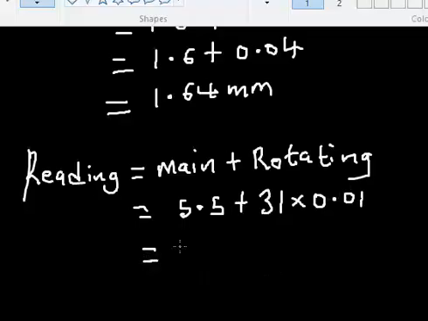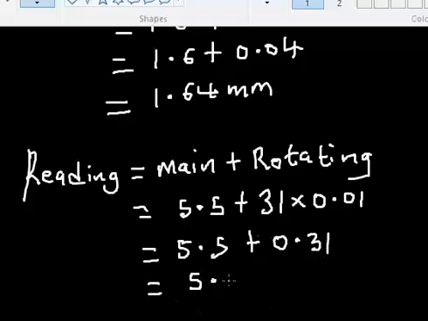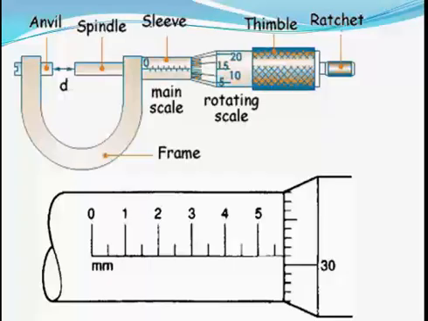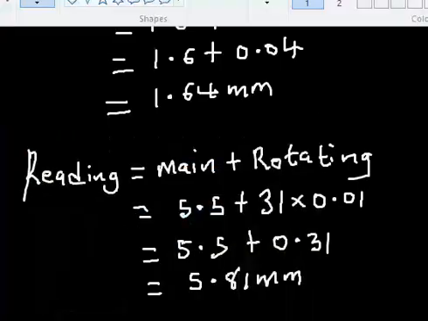So this should give me 5.5, then plus 0.31, right? Okay, so if we do this, that should be 5.81, and it's in millimeter, I believe. Yes, it's in millimeter. Okay, so that is how we take our reading. Let's proceed.